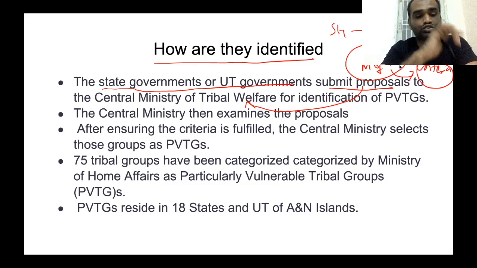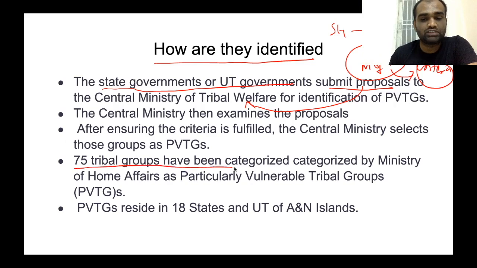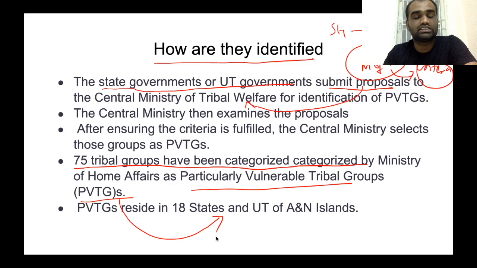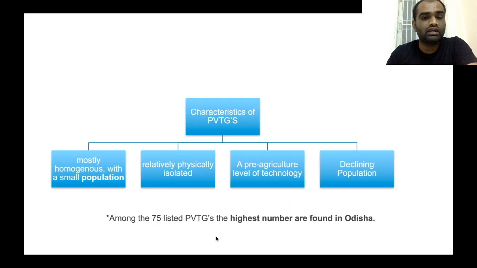Okay? Now, so far, 75 such tribal groups have been categorized as particularly vulnerable tribal groups. Now, these PVTGs reside in almost 18 states as well as union territories. Okay. Now, what are the characteristics required to declare a particular group as PVTGs?